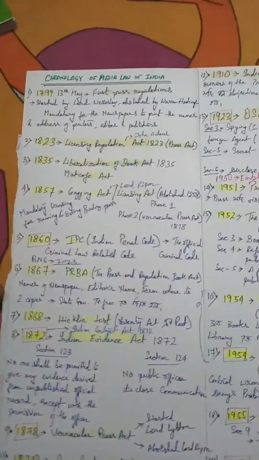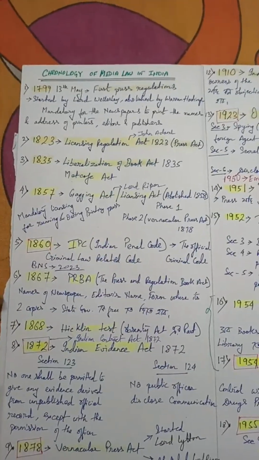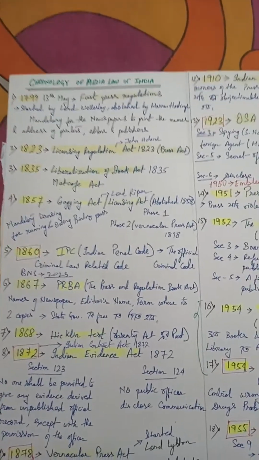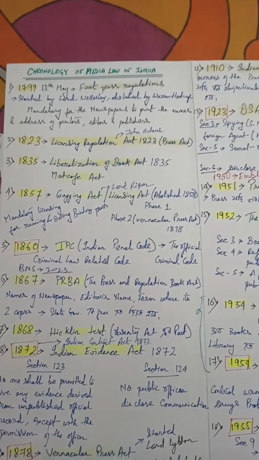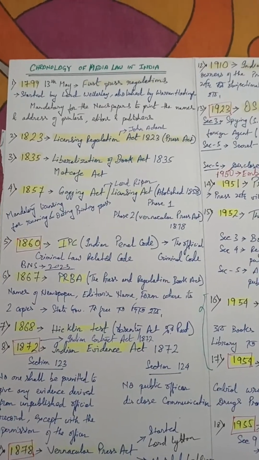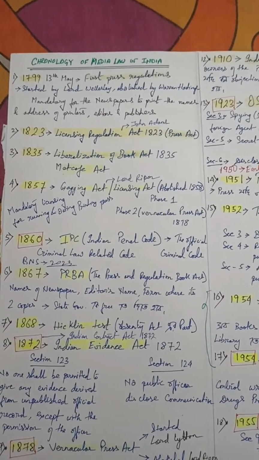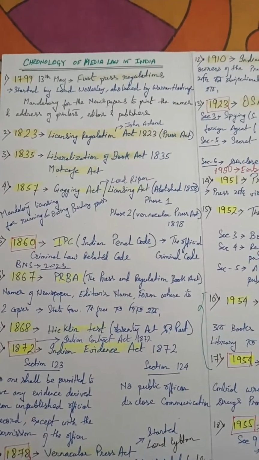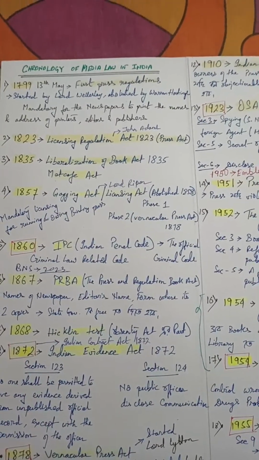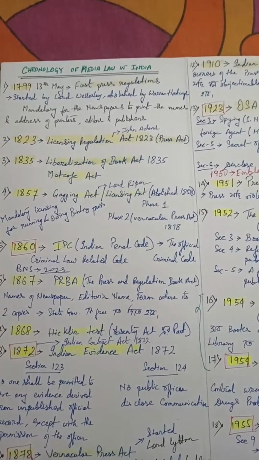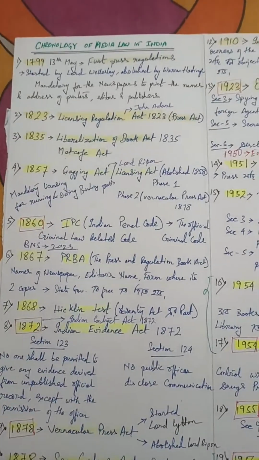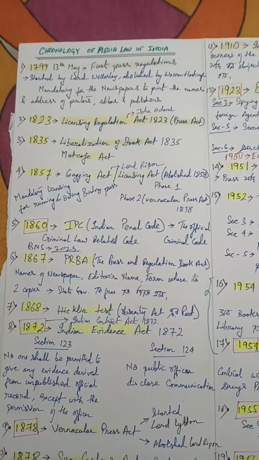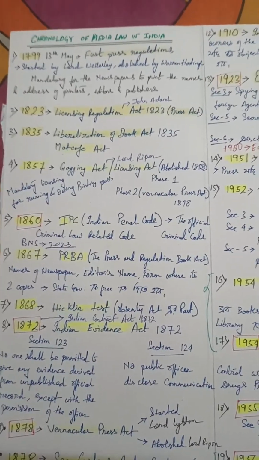So first of all, we will understand the law in brief, then we will try to mug up the concept, or else mug up the dates. Yesterday we discussed the pattern of questions, how they are asked. Suppose they give the PRBA, the Vernacular Press Act, the Gagging Act, and now you have to arrange them chronologically. You might be asked to arrange in systematic order, in ascending or descending order.